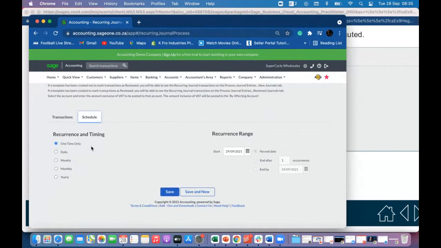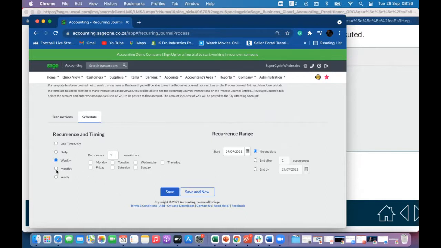So how frequently do we want to be doing this? Do we want to be doing it daily? Every 1 day. We could say every 5 days if we wanted to, whatever number of days. Weekly: which day of the week do we want to do this?